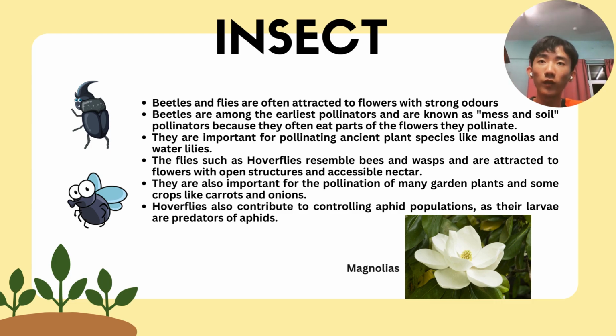Also, flies such as hoverflies resemble bees and wasps and are attracted to flowers with open structures and accessible nectar. They are also important for the pollination of many garden plants and some crops like carrot and onions. Hoverflies also contribute to controlling aphid populations because their larvae, or their children, are predators of the aphids.